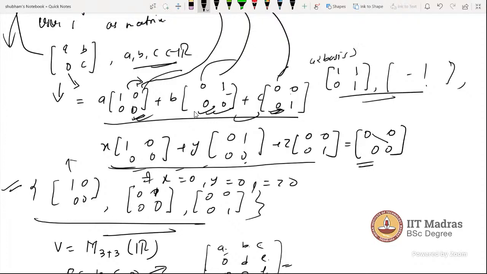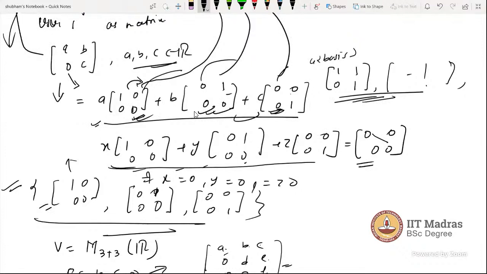For a vector space, there are infinitely many bases. But the dimension is unique. So this is a process to find a basis. Is it clear?